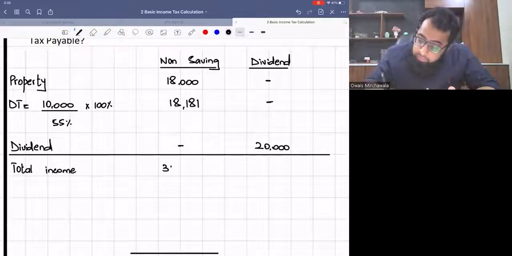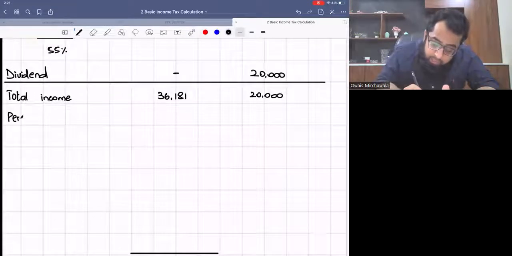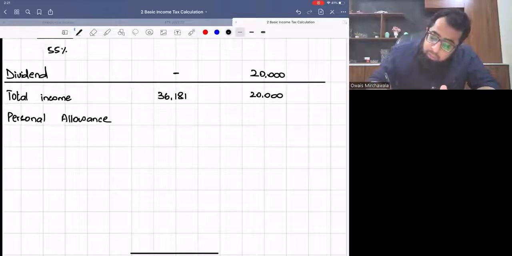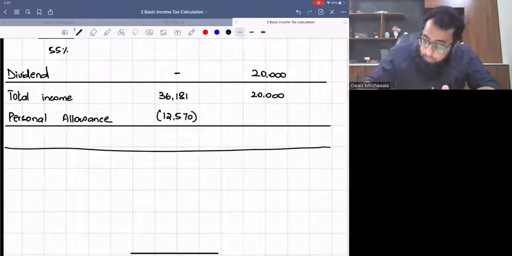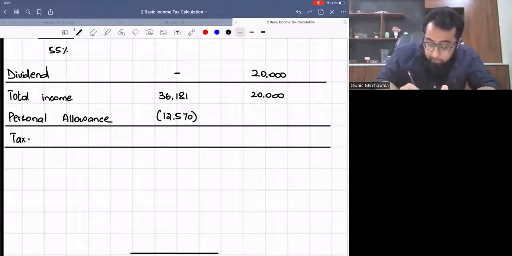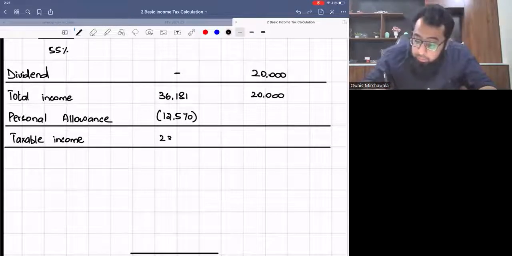So this is 36,181, and this is 20,000. Now we will deduct the personal allowance, which is a routine activity. The personal allowance is 12,570. So this gives us the taxable income of how much? Taxable income: here it will be 36,181 minus 12,570. So it's 23,611, and this is 20,000.